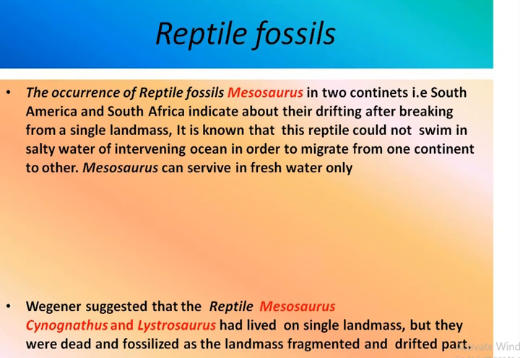It is known that this reptile could not swim in salty water of the intervening ocean in order to migrate from one continent to the other. Mesosaurus can survive only in fresh water.